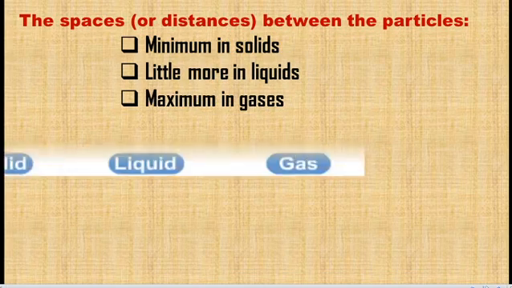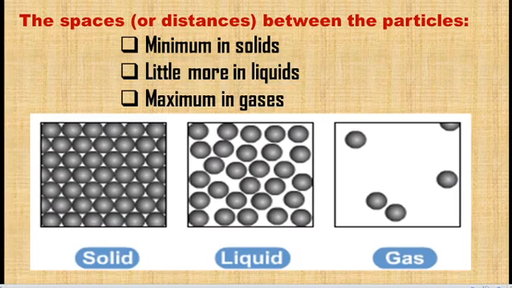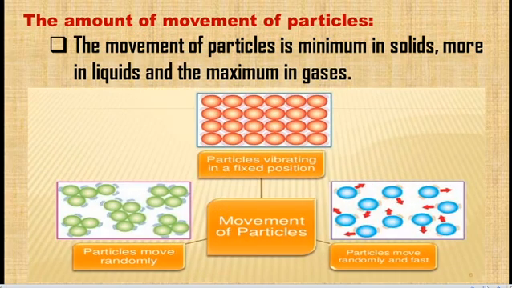And the second one, the spaces or distance between the particles. You can see in that picture, between the particles in a solid there is very minimum space, the least space. In liquid there is slightly more space, and in gas there is the maximum space. So the space is minimum in solids, a little more in liquids, and maximum in gases. And the third one, amount of movement of particles.